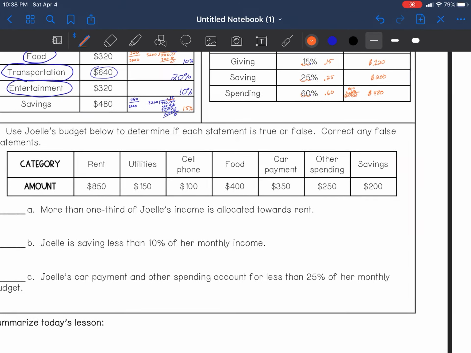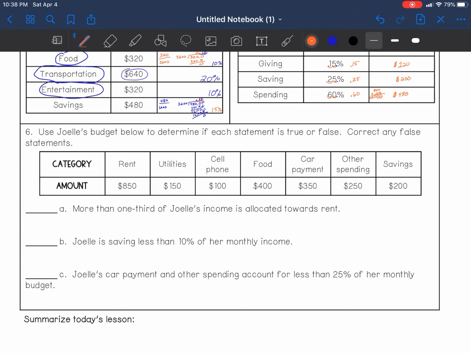All right, almost done. We're on number 6. Use Joelle's budget below to determine if each statement is true or false. Correct any false statements. So it says more than 1/3 of Joelle's income is allocated towards rent. So we know our parts. They're separated on the top. Rent, utilities, cell phone, food, car payment, other spending. We don't know our whole amount. So that means we need to add all those amounts in order for us to get our whole.